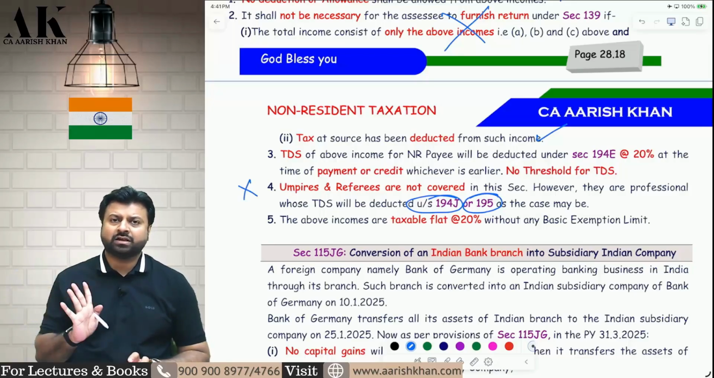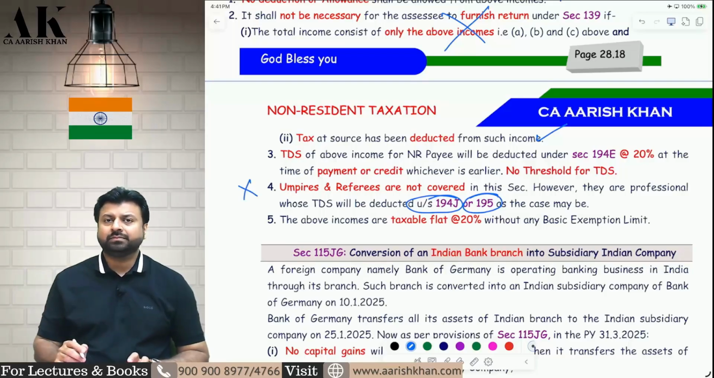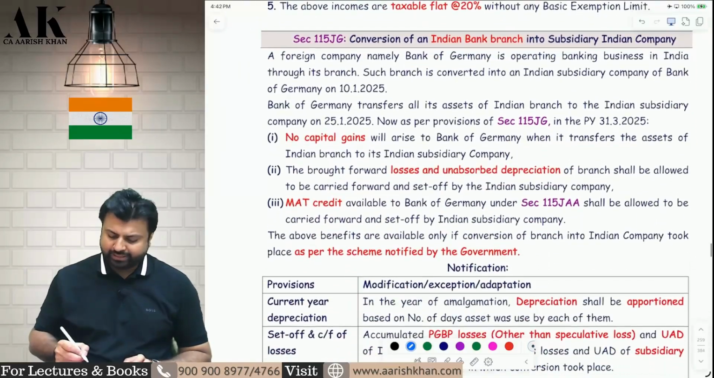Only sportspersons are covered and only entertainers are covered. I hope it is clear to all of you. Let's move on to the next section.